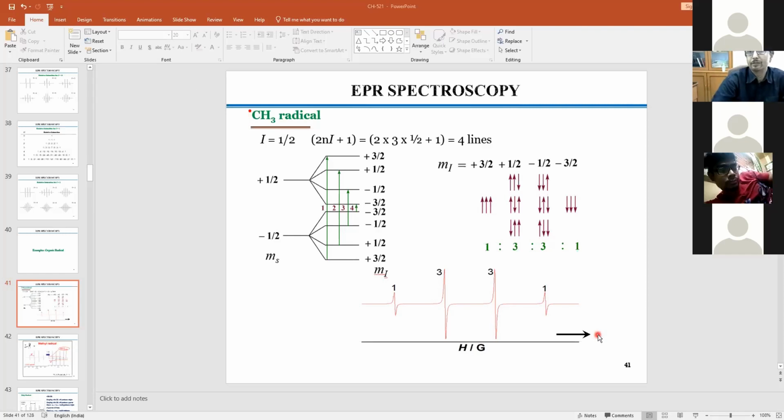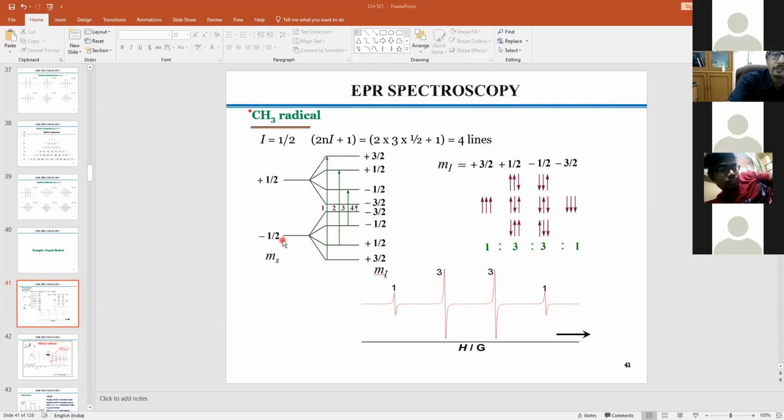Because in science, you cannot put your imagination into the science. Imagination is needed, but it has to be supported by experimental evidence, right? Now here we are talking about the ESR, so the experimental evidence is also suggesting 4 lines, right? And then we need to understand how the 4 lines could be generated. Very simple. Already we have talked about it. The MS would be split into minus half and plus half, and then the impact of MI would come, and MI 3 by 2. MI 3 by 2 means total 4 lines, and 3 by 2 means I equal to 3 by 2. MI would be plus or minus 3 by 2.